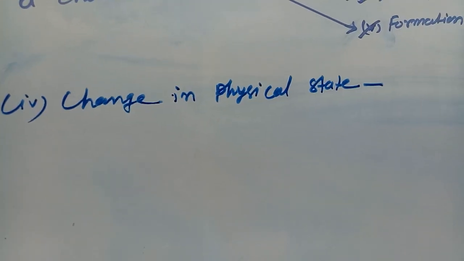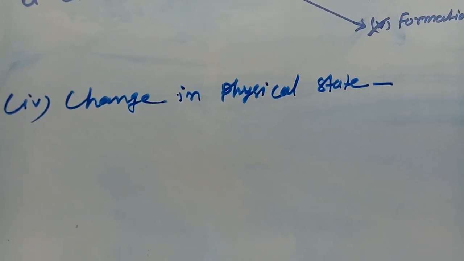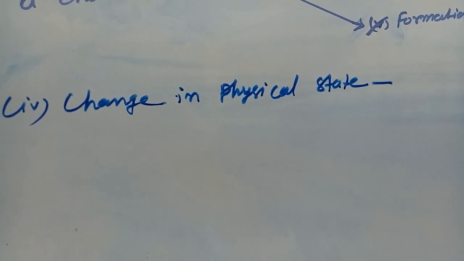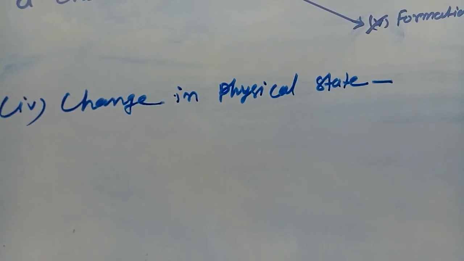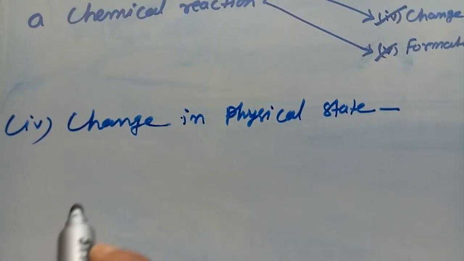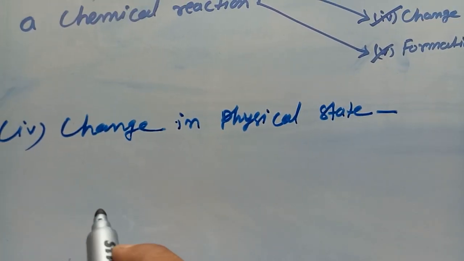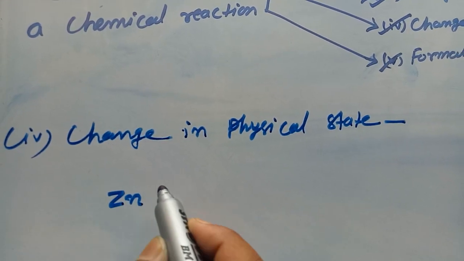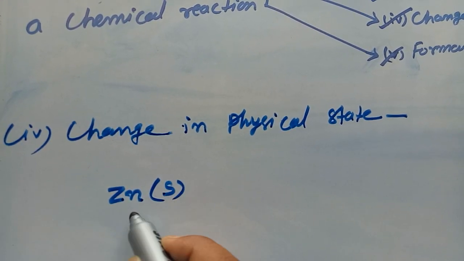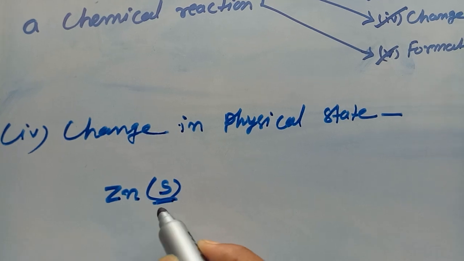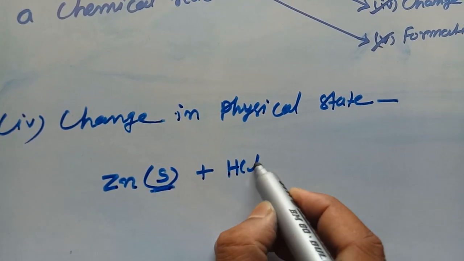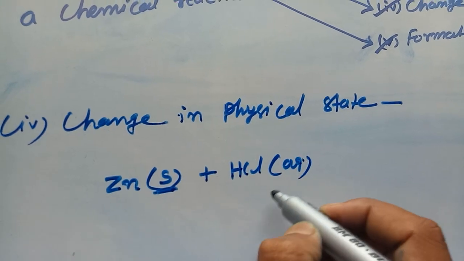Now, the fourth characteristic is change in physical state. There are some chemical reactions which are categorized by changing their states. Suppose in this example, zinc is solid. This represents a solid substance. Zinc in solid state reacts with dilute HCl, which is an aqueous solution.